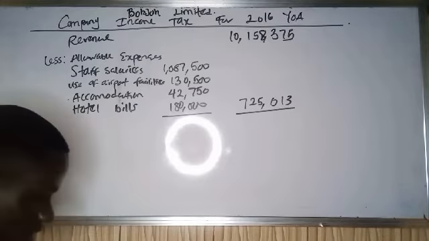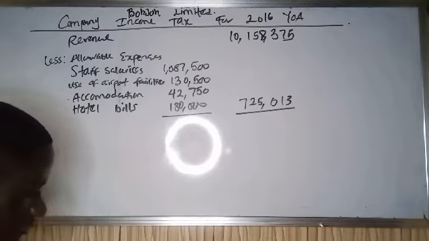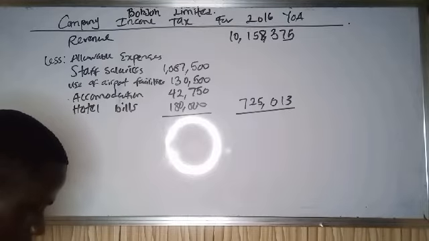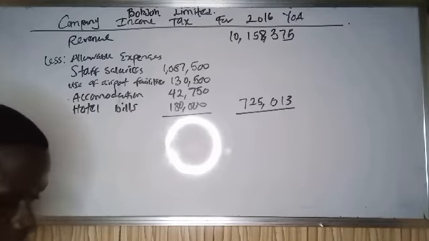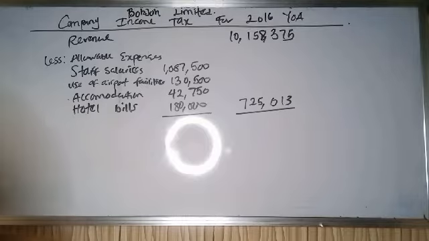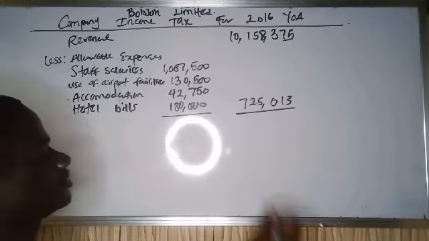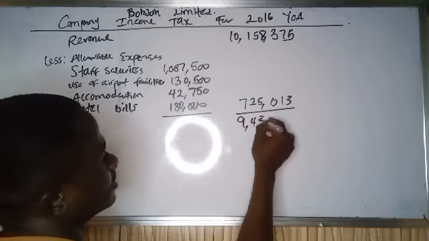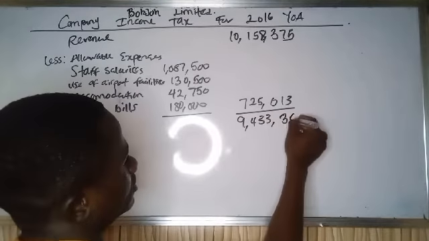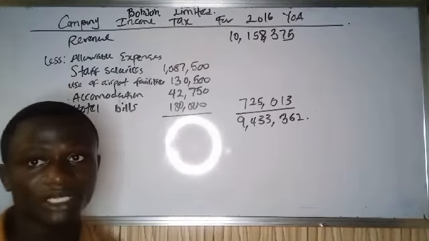So we have 10,158,375 minus 725,013. I'll get 9,433,362.